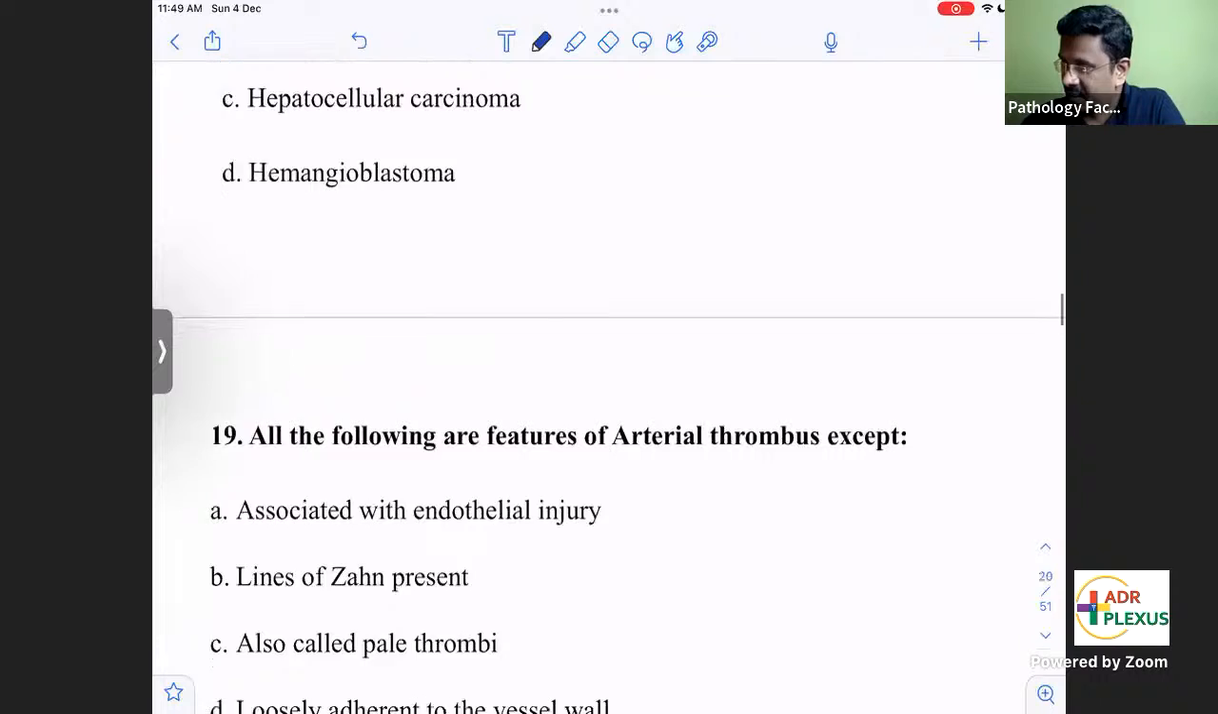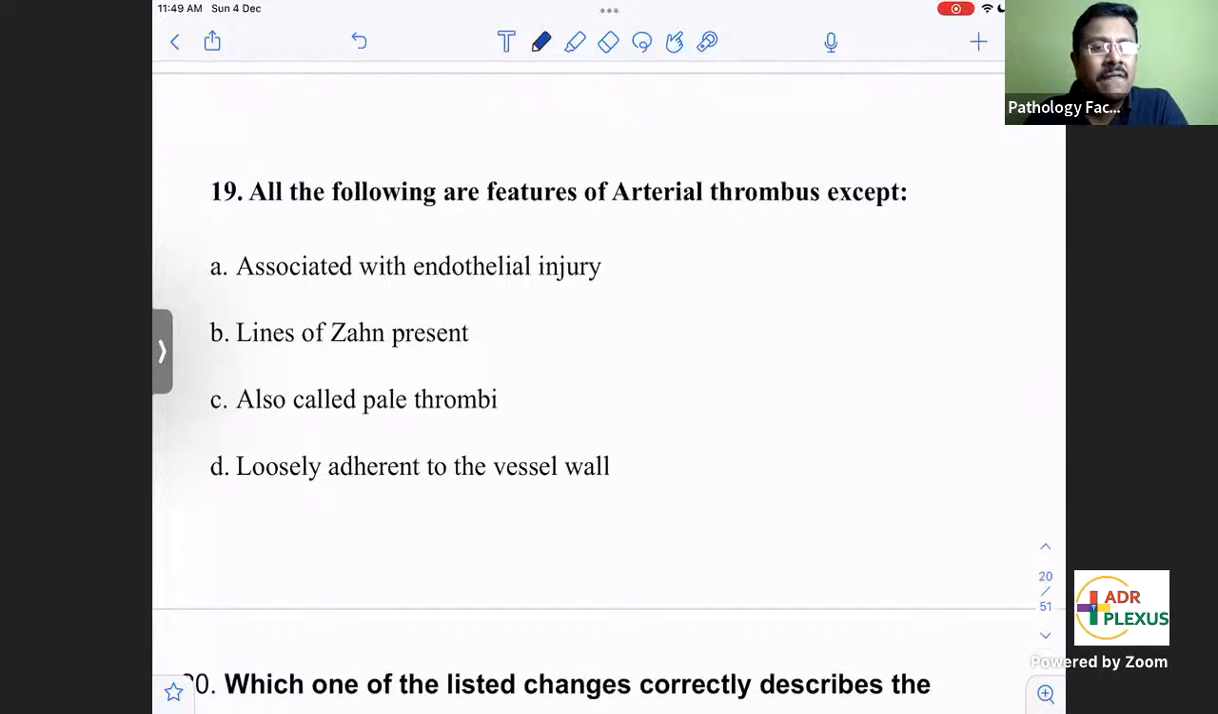All of the following are features of arterial thrombus except. So we know that thrombus has the triad, Virchow's triad. What can be there in Virchow's triad? Endothelial injury, hypercoagulability, altered blood flow. Altered blood flow can be turbulent blood flow or stasis. These three together are Virchow's triad. So for thrombus formation, definitely this Virchow's triad will be there.